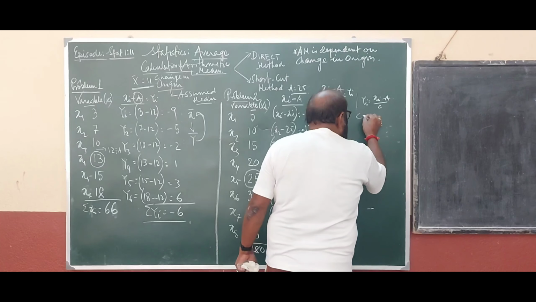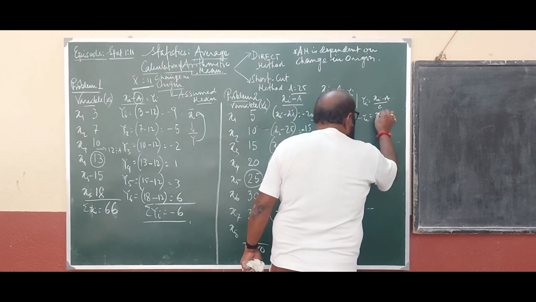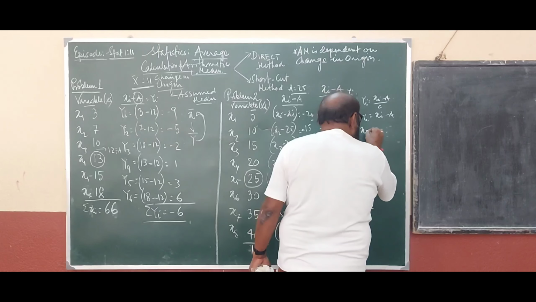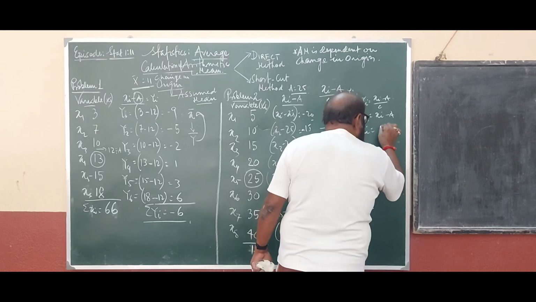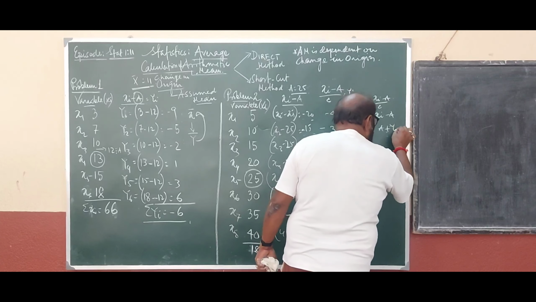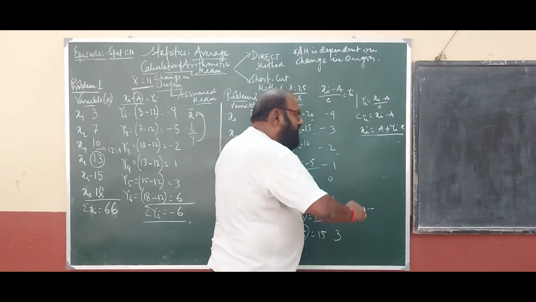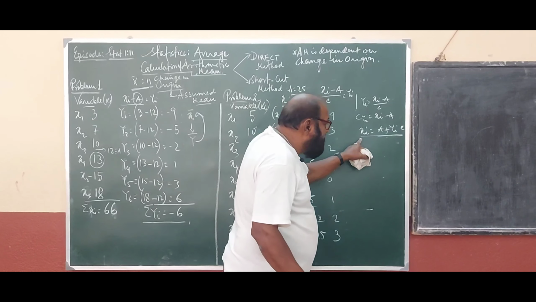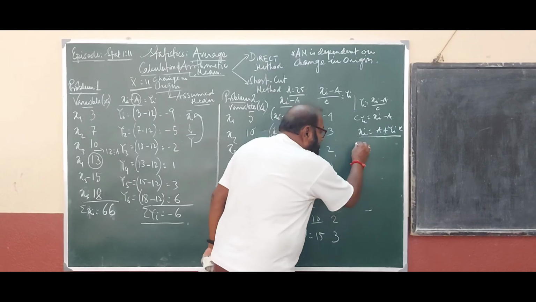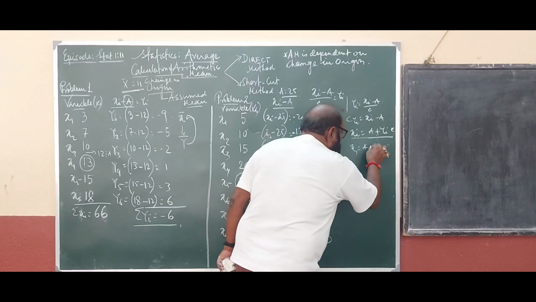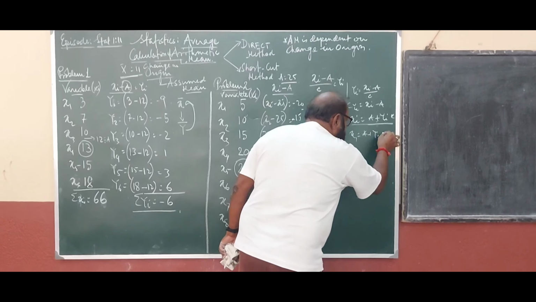Now c into y_i equals x_i plus a minus a. Now x_i equals what? x_i equals a plus y_i into c. So it is the formula. Clear? Now if x_i equals a plus y_i into c, then x_1 equals a plus y_1 into c.